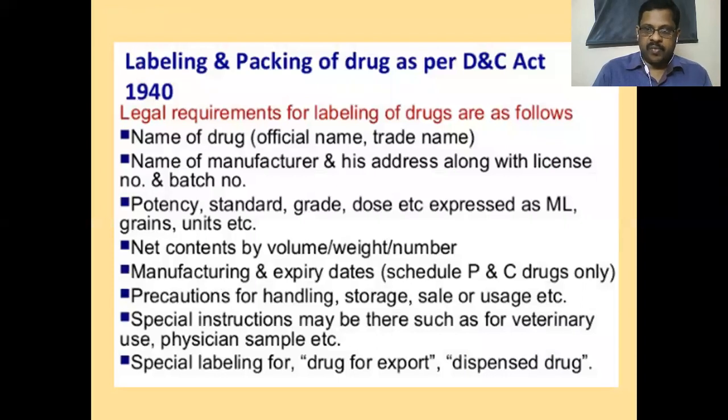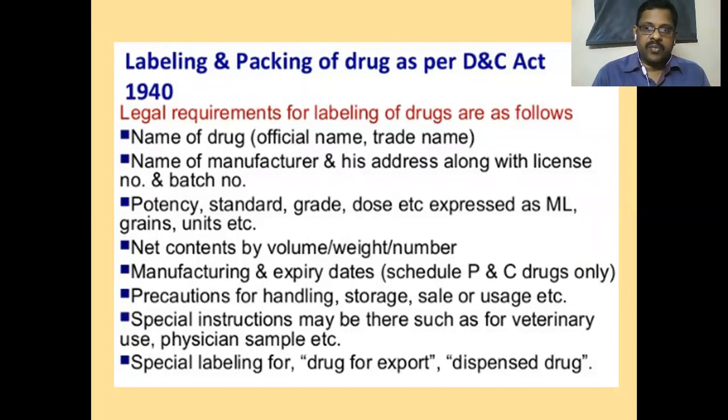Diclofenac injection will come in 5 ml or 3 ml. Like that, we have pack sizes: this many tablets only in one packet, and this many in one blister packing. Like that, we are following standard packing. Whoever the manufacturer may be, they will follow the same packing size.